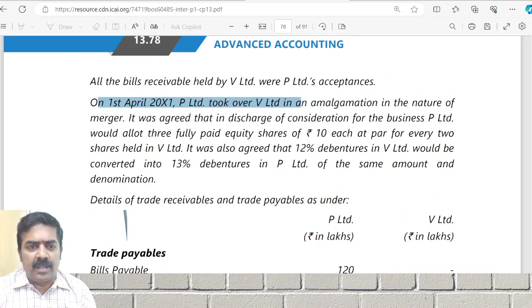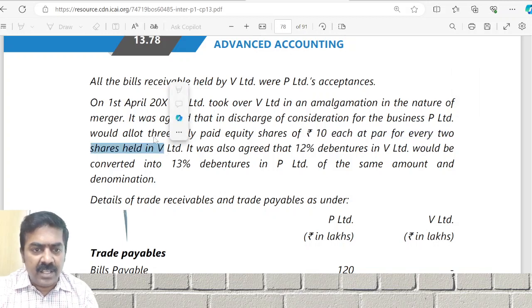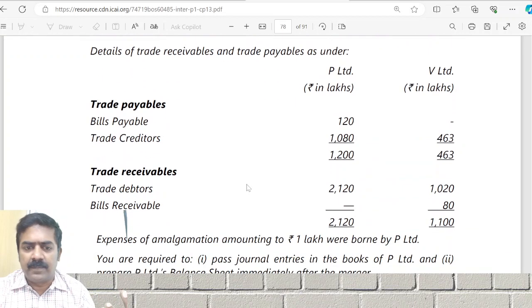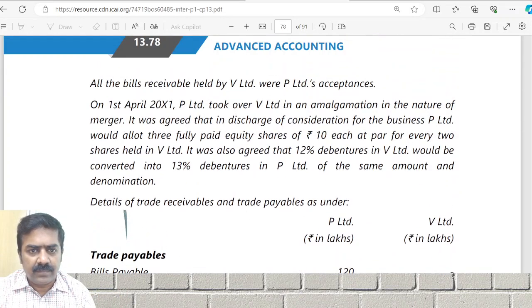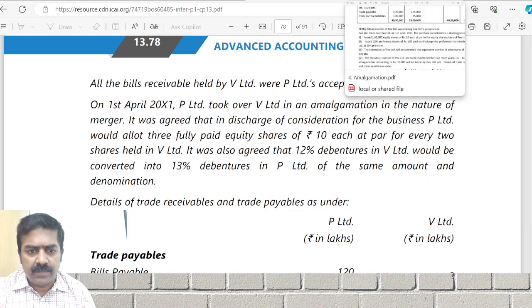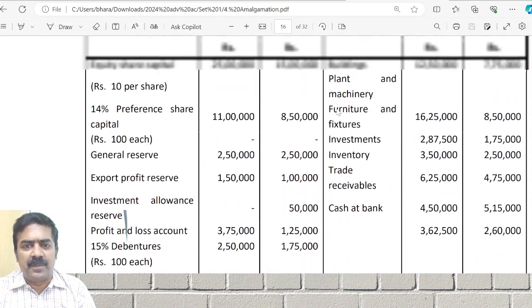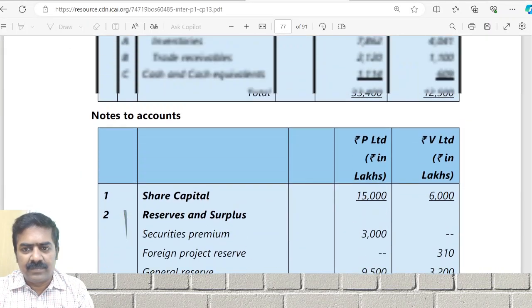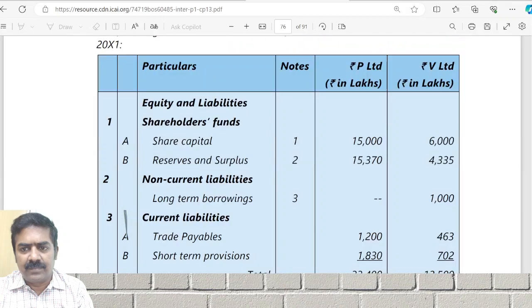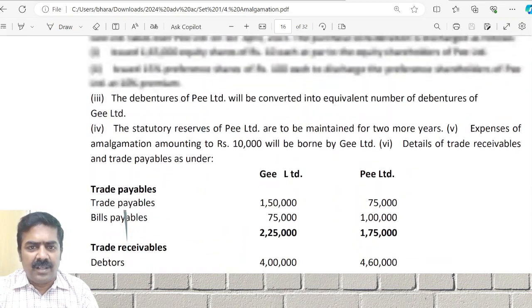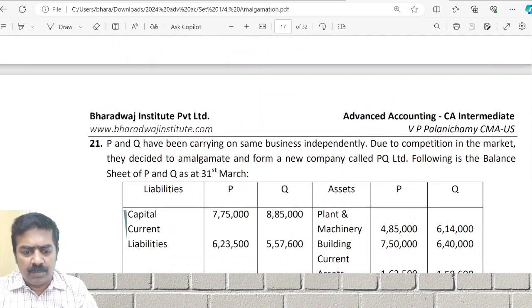P Limited took over V Limited. Amalgamation in the nature of what? They have given merger. To discharge the consideration, will allot fully paid up shares of 10 each, 3 shares for every 2 shares held. Debentures, 13% debentures. Have we done this same sum in class? It is the same sum, we did G Limited and P Limited. The same question, but different amounts. Something different was given about all trade payables.